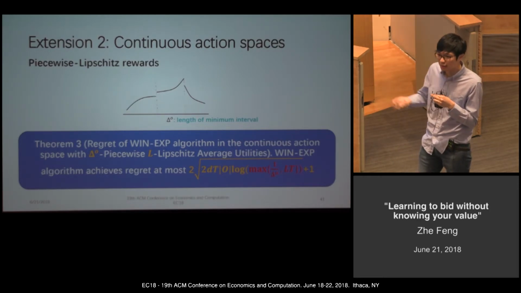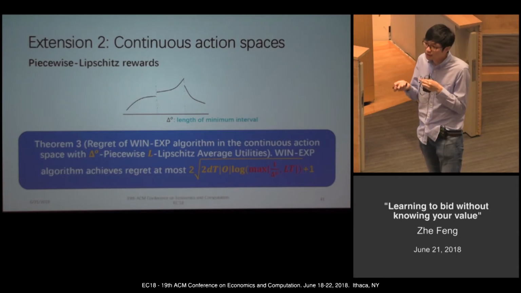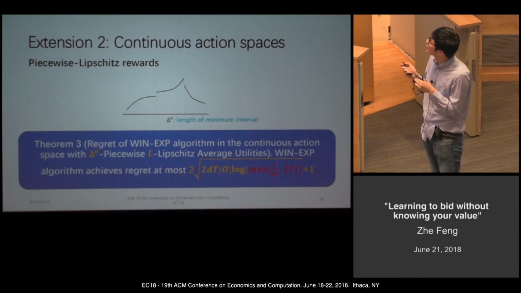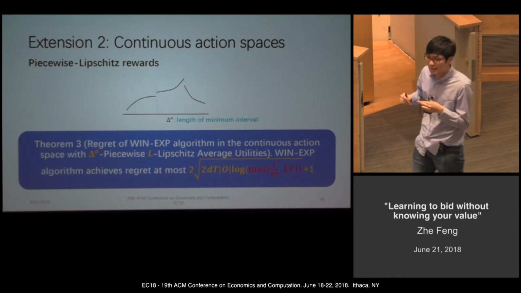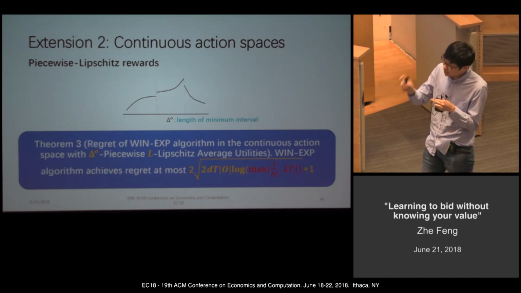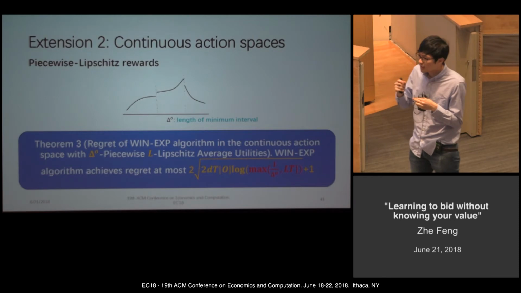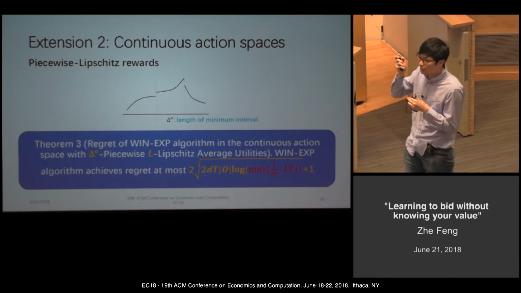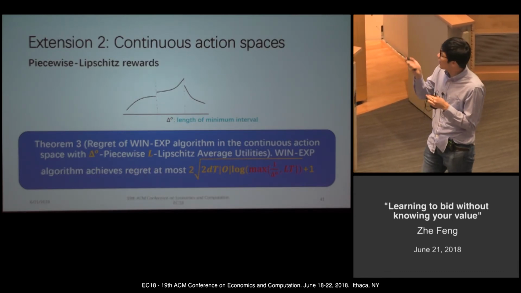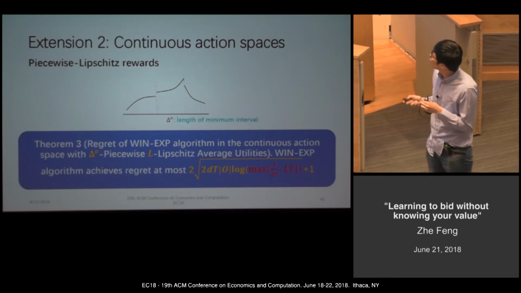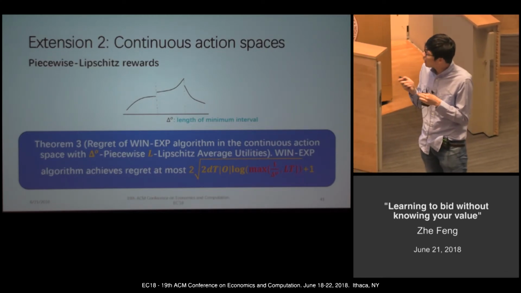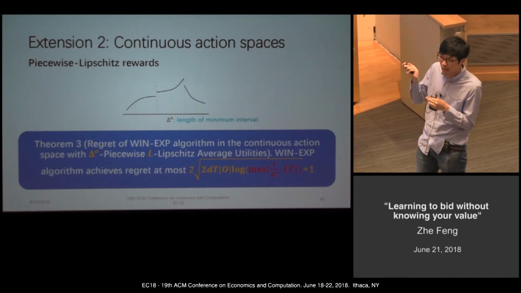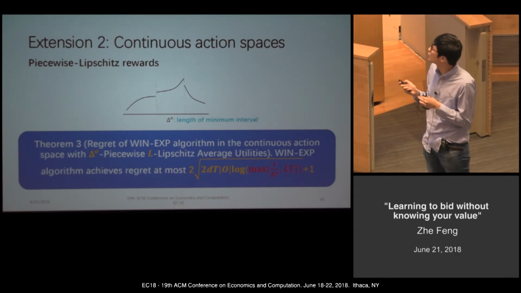Now I will not give a formal definition of piecewise Lipschitz rewards, but high level speaking, let's consider a single dimension setting, and we have several intervals of this bid space, and in each interval, the reward function is a Lipschitz function. Here we denote delta_0 as the length of the minimal interval, and L is the Lipschitz constant. When we apply our algorithm, we can achieve regret by replacing the number of actions B with this red term, which only depends on delta_0 and LT.